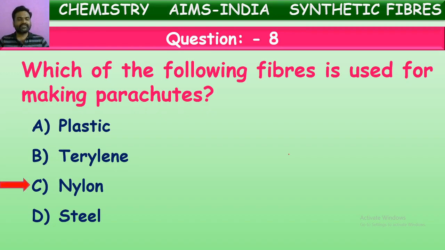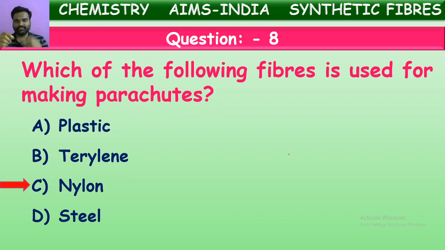Yes, it is nylon. Nylon is the strongest fiber, and one more important property for using it in parachutes and rock climbing ropes is that it is the strongest, toughest and lightest also. It can be carried easily, and it is as tough as steel.